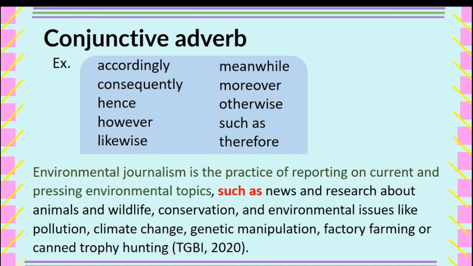Okay, in this sentence, such as is the conjunctive adverb. Let me read. Environmental journalism is the practice of reporting on current and present environmental topics such as news and research about animals and wildlife, conservation, and environmental issues like pollution, climate change, genetic manipulation, factory farming, or canned trophy hunting. This is according to TGBI 2020.